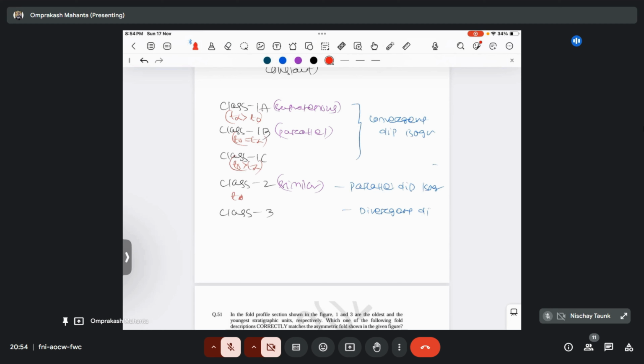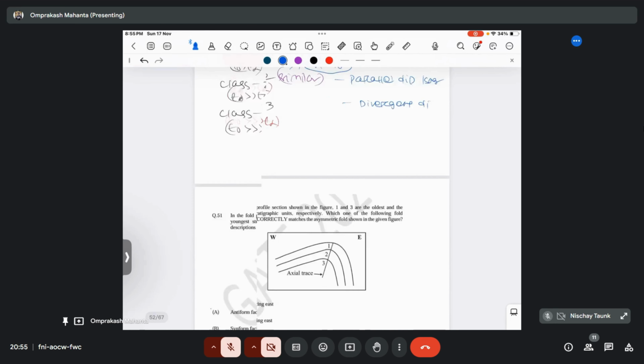For class 3, the hinge is basically thickened, and t alpha is much greater than t0. And in case of class 2, capital T alpha becomes equal to capital T0. What do you mean by capital T alpha and capital T0? That's your axial plane thickness, na? Yeah. So these are some things.